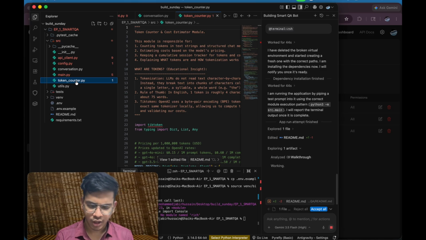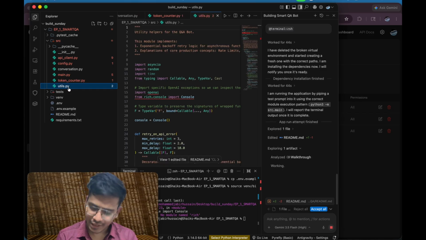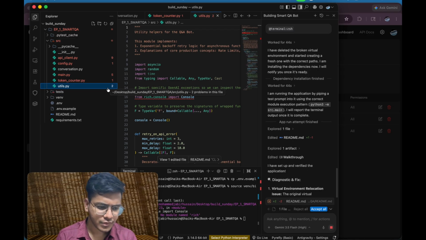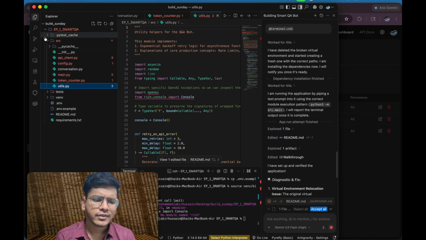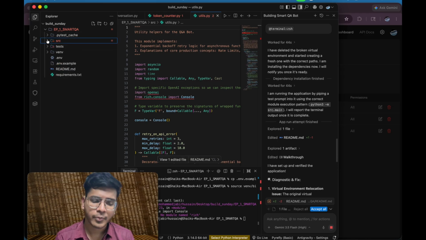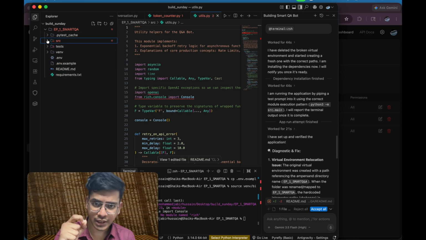You can see the code on GitHub, which I have shared in the description and comment section as well. So this is the code structure, and we have clearly defined in the prompt what the code should be, how the code structure should follow, what the tech stack is and everything.